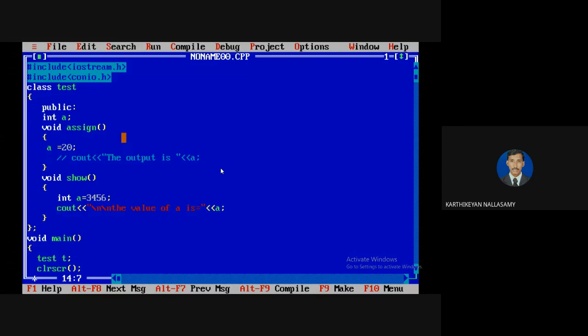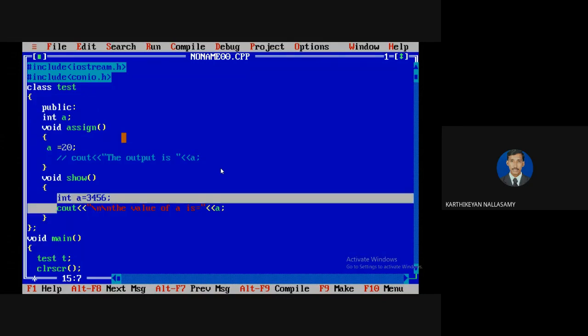If you are creating the same name as your instance variable, the function always gives preference to the local variable, not the instance variable. It means that if you are using the name of the variable inside the function to perform any calculation or any action, it always works only on the local variable. It should not work on the instance variable.